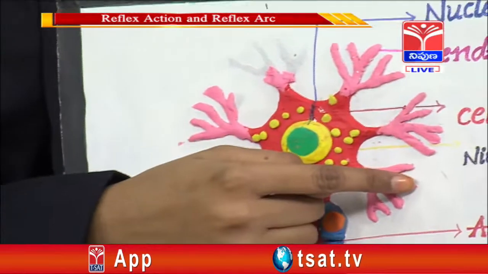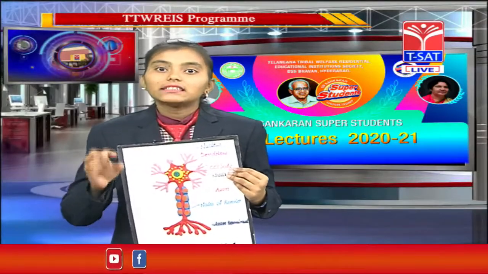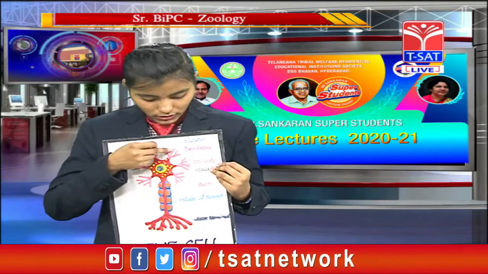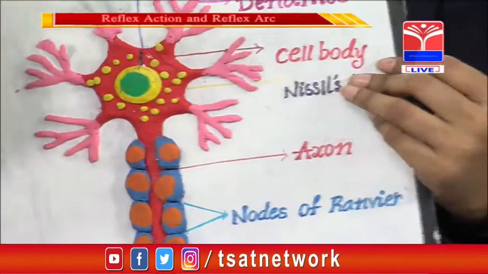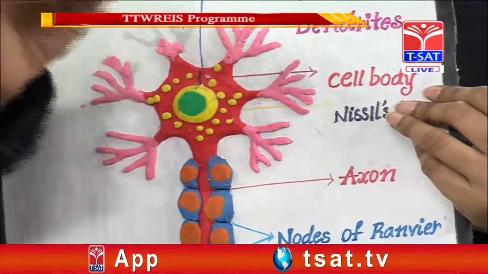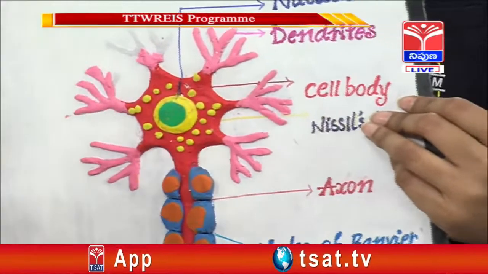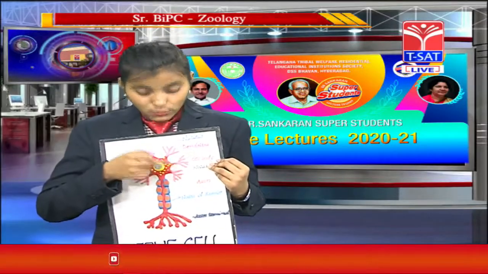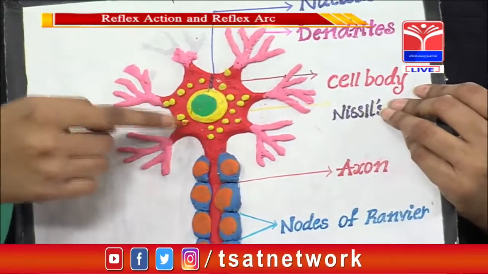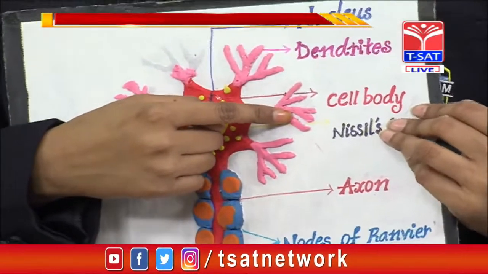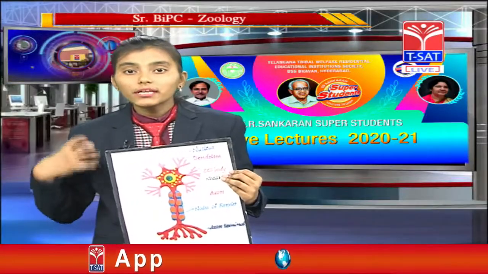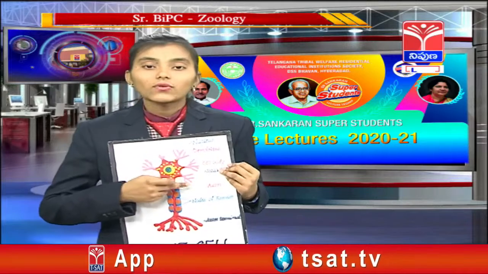What is meant by the dendrites? As we all know, the dendrites are just short fibers. Here we can observe that these are the dendrites, which are short fiber like structures. The dendrites contain the nissl granules, and the function of the dendrites is to receive the signals from a body part to the cell body.